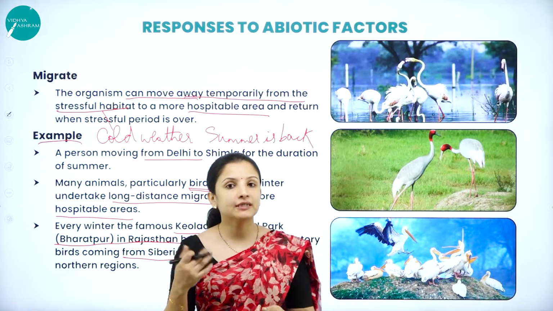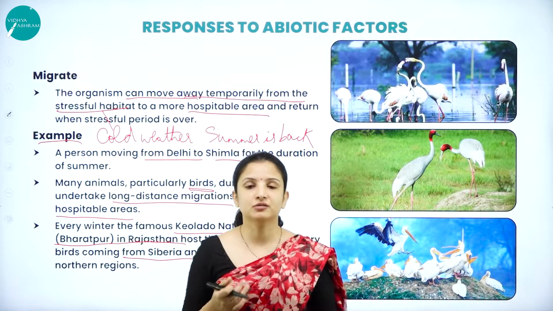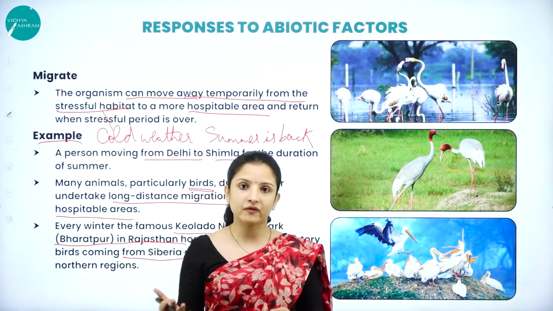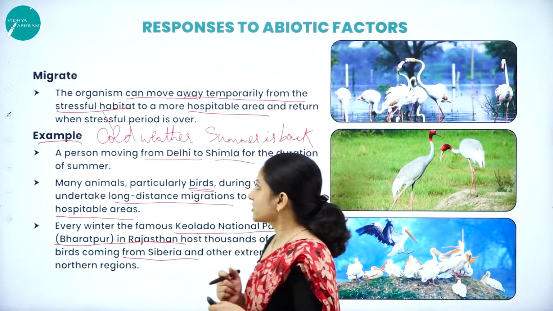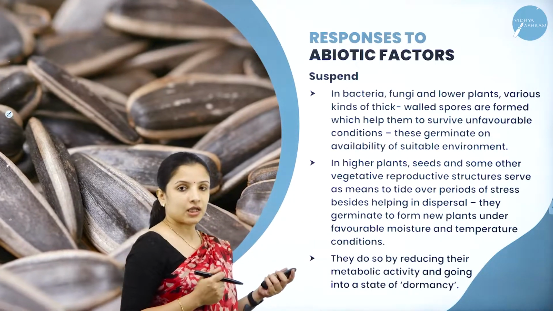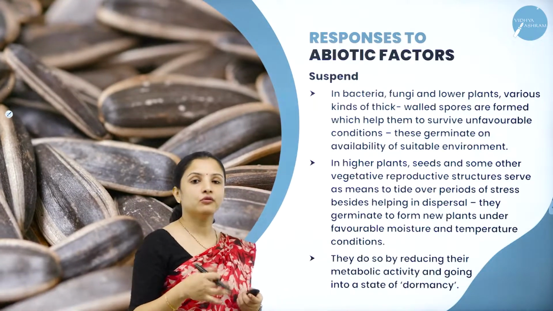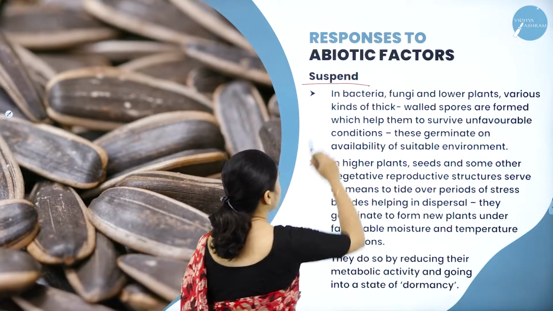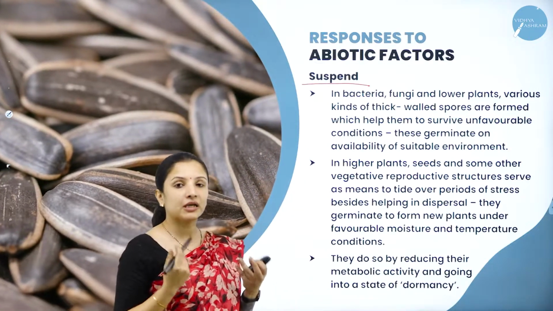So this is how these conformers are migrators. Especially the birds, they tend to migrate to a more favorable environmental condition. Next, talking about another activity which the conformers do in order to adapt themselves to the changing temperature, that is they suspend. Suspend means becoming inactive.